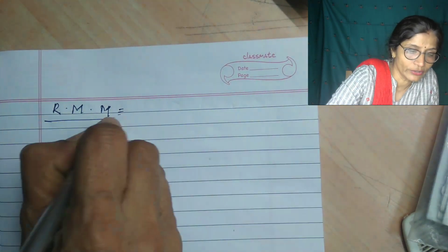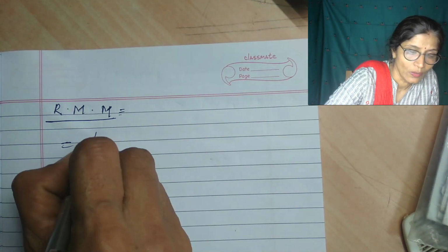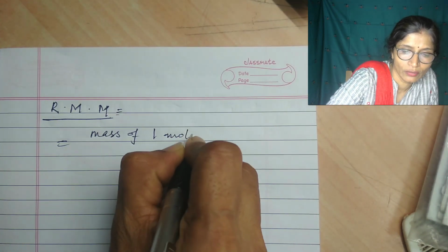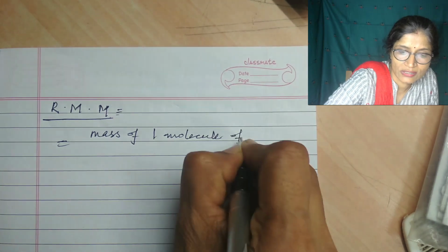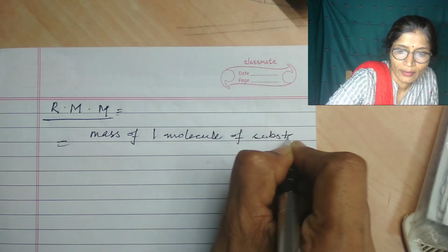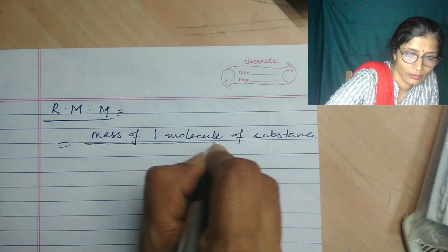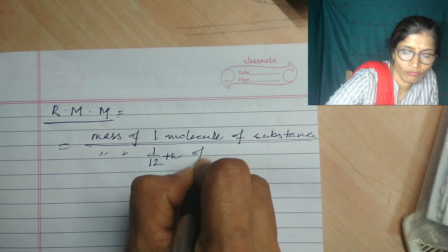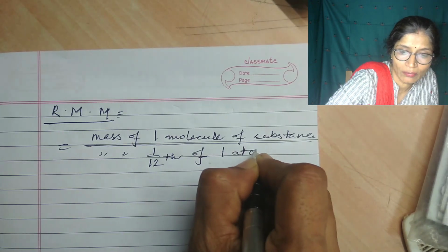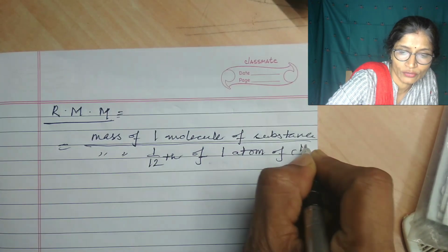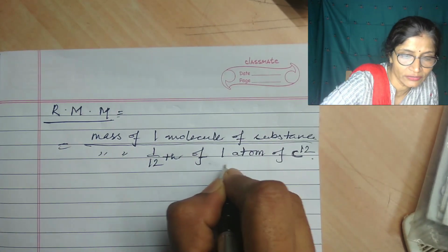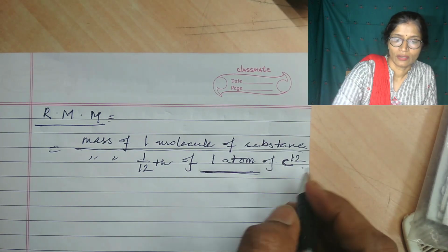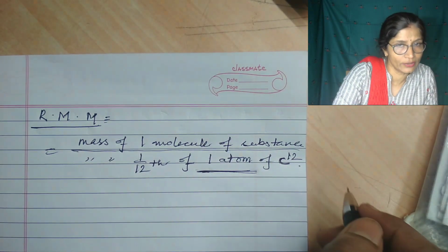So relative molecular mass is equal to the mass of one molecule of substance divided by the mass of 1 by 12 of one atom of carbon 12. Again, the comparison is with one atom of carbon 12.